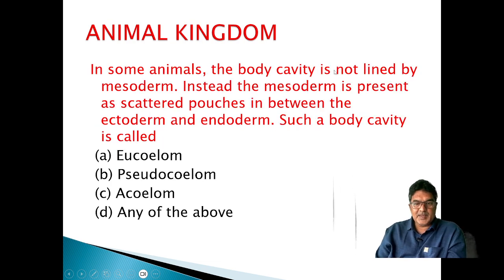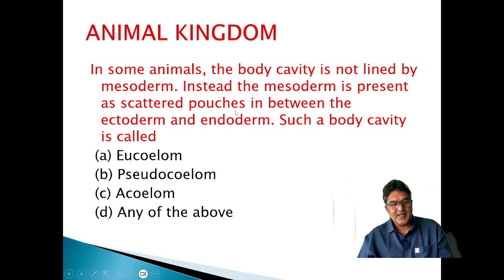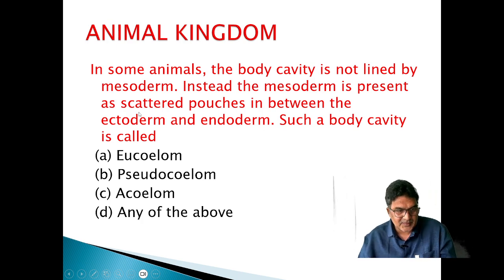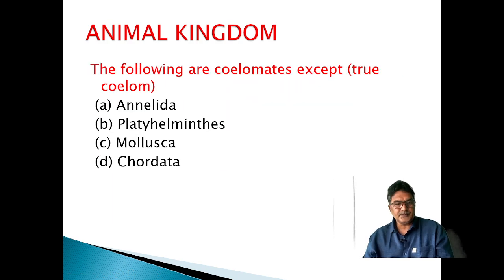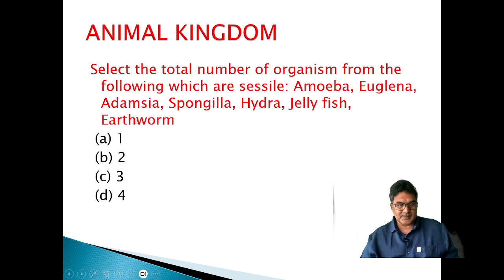In some animals, the body cavity is not lined by mesoderm. Instead, the mesoderm is present as scattered pouches in between the ectoderm and endoderm. Remember this word, scattered pouches. We call this body cavity pseudocoelom. Following are coelomates, except: coelom, true body cavity, is from phylum Annelida to Chordata. So Annelida, Platyhelminthes, Mollusca, Chordata are given. Phylum Platyhelminthes has the acoelomate condition.